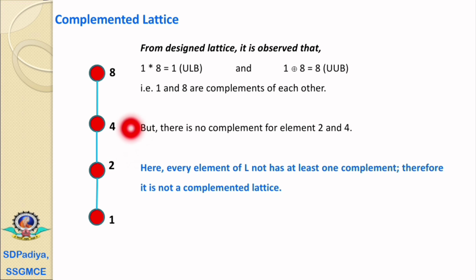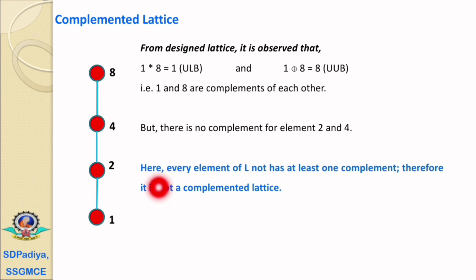Similarly, for 4, if we find 4 and 1, that is 4 join 1, then it equals 4. 4 with 2: 4 meet 2 equals 2, and 4 join 2 equals 4. And 4 with 8: 4 meet 8 equals 4. That is, there is no complement for the elements 2 and 4.